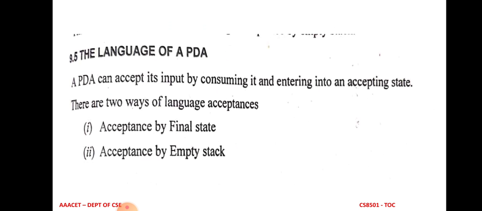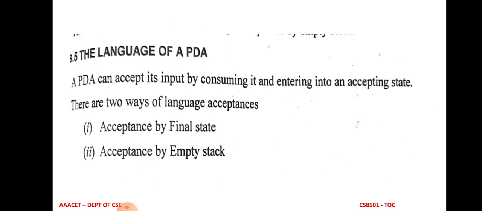The next important topic is the languages of pushdown automata. The pushdown automata is accepted in two ways. One is acceptance by final state, or the other is acceptance by empty stack. Acceptance by final state means whenever the final state is reached for the current input symbol, we derive that the pushdown automata is accepted by final state.